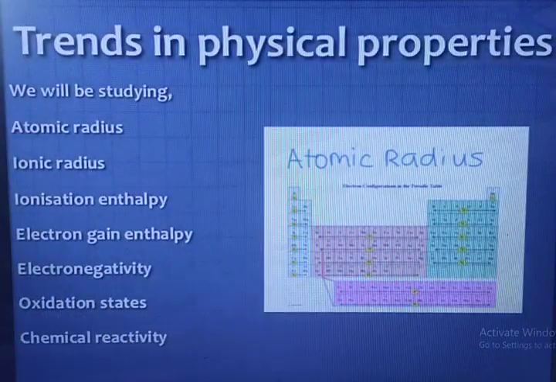For the trends in physical properties, we will study the atomic radius, ionic radius, ionization enthalpy, electron gain enthalpy, electronegativity, oxidation states, and chemical reactivity.